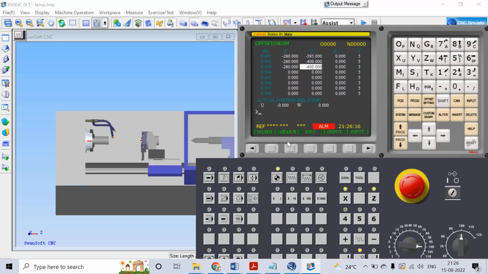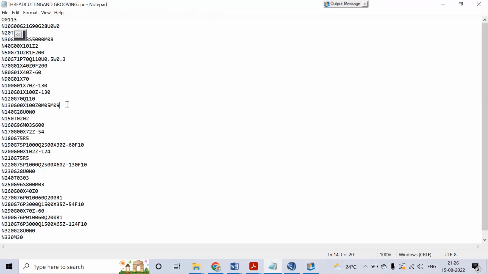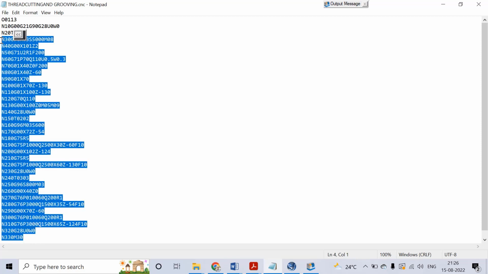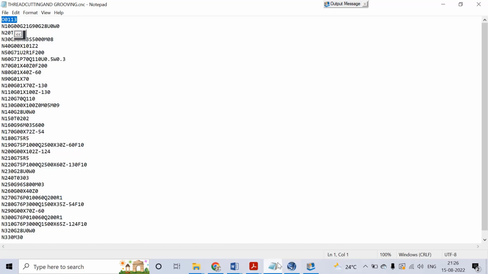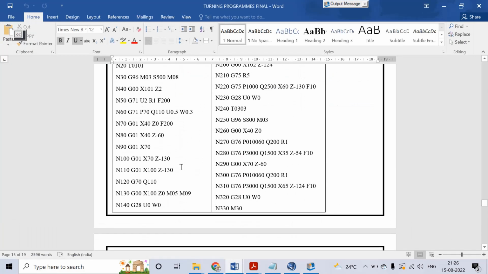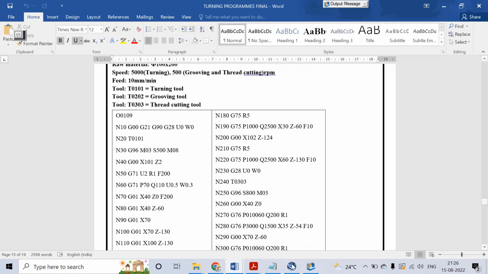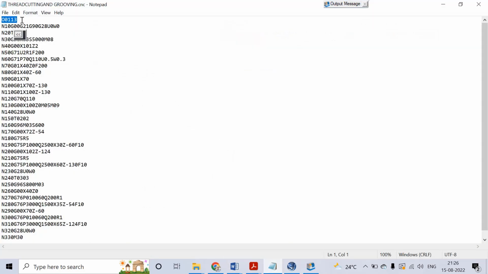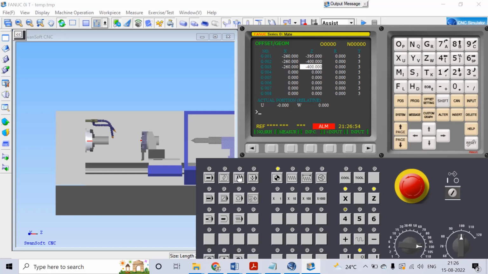Let's now go to the program edit operation, meaning program edit or recall the program. See here, this is the program for this operation, O0113. This is the program for the thread cutting operation, already written here. The same program will be written here, or copied, by selecting the thread cutting grooving.cnc. This program is already registered in my system. That's why let's go to the edit option.